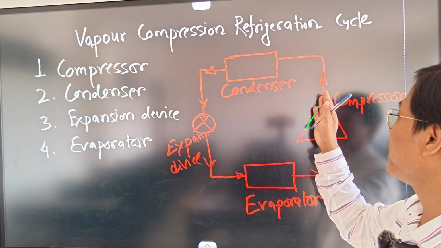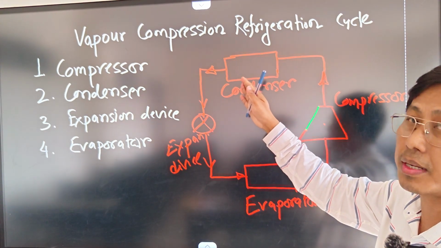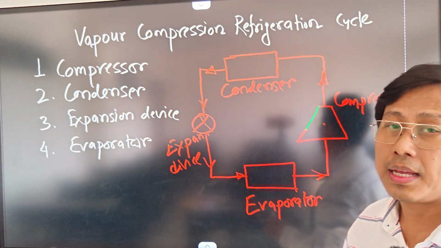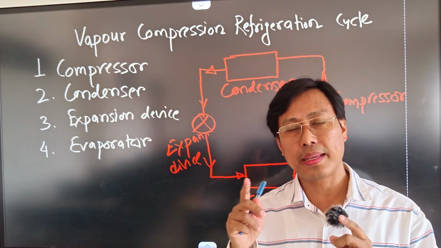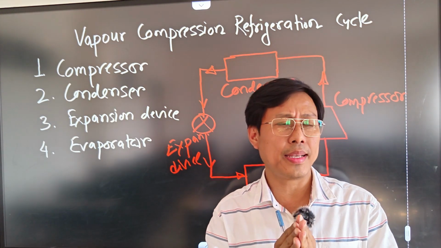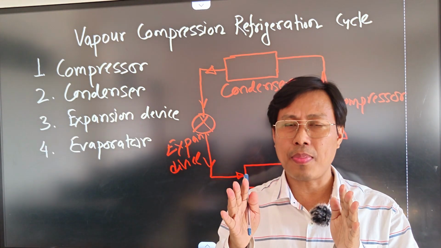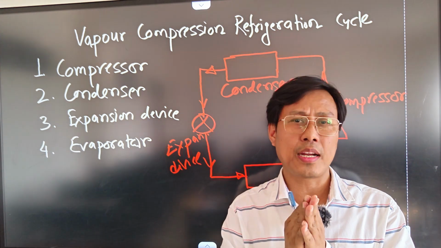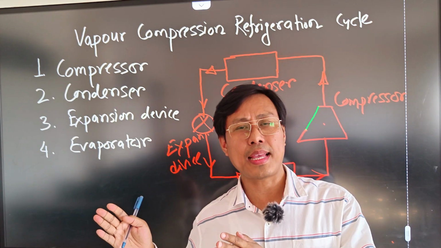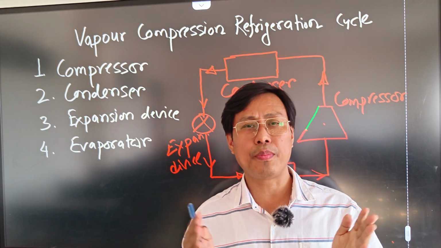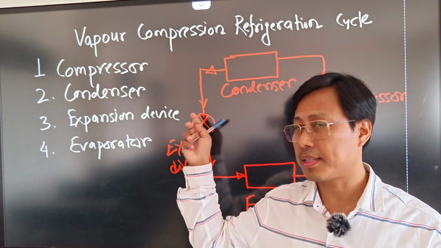After compression, this refrigerant with higher pressure will come to the condenser. The very interesting fact is that for making a cycle, the refrigerant, which is the working substance, will change its phase. At some part of the machine the refrigerant will be in liquid condition, and at some point of the refrigeration cycle it will have a vapor phase. So the refrigerant is changing its phase throughout the cycle.